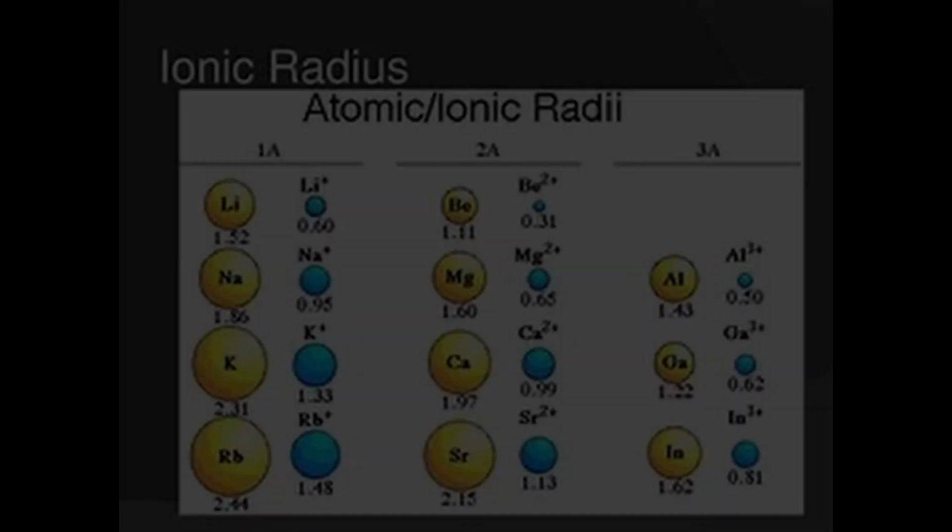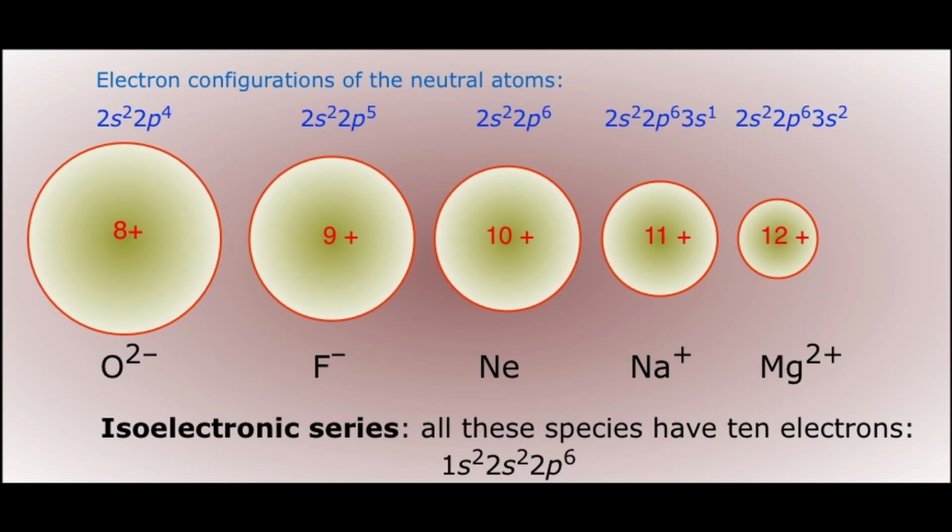Atoms and ions which contain the same number of electrons are called isoelectronic species. For example, O2- ion, F- ion, Na+ ion and Mg2+ ion have 10 electrons each. The cation with greater positive charge will have a smaller radius because of the greater attraction of electrons to the nucleus. An anion with greater negative charge will have a larger radius. In this case, the net repulsion of the electrons will outweigh the nuclear charge and the ion will expand in size.